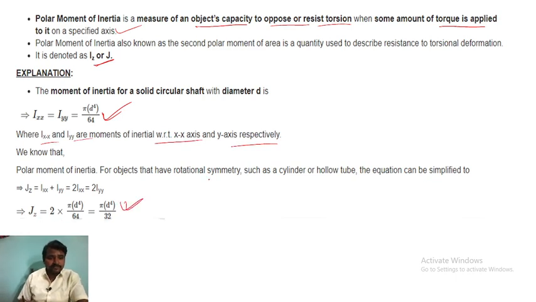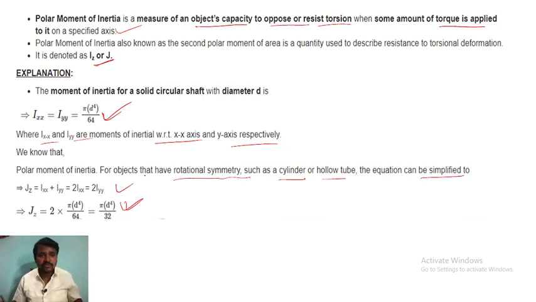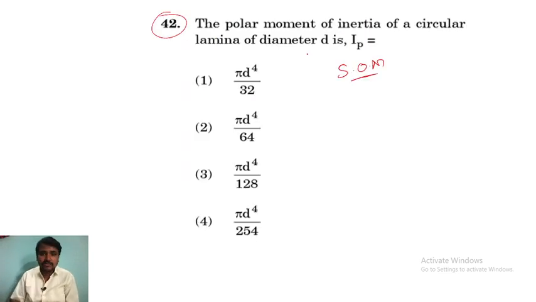So this is the formula. Polar moment of inertia, for objects that have rotational symmetry such as a cylinder or hollow tube, the equation can be simplified to pi d raised to 4 divided by 64. That is the moment of inertia for a solid circular shaft, but here they are asking about the circular lamina.